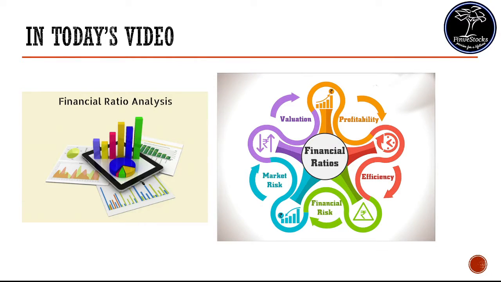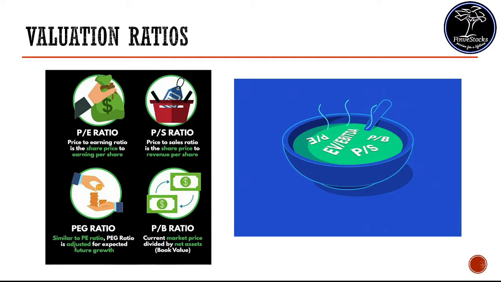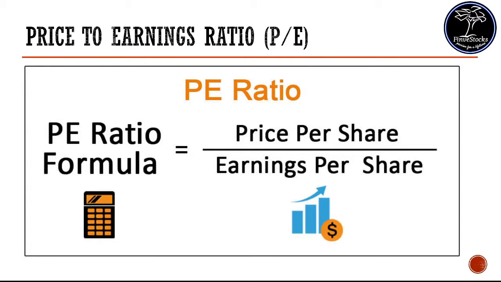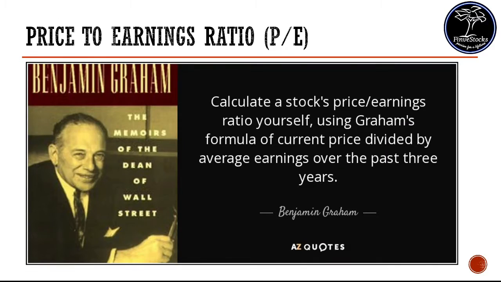For any stock analysis, we will find the first term to be checked is the PE ratio. So we will go deep into PE ratios, what is the significance, how it is important in stock market analysis. We will also see, other than the PE ratio, the PS ratio, PB ratio and PEG ratio. So let's start one by one. First, what is the PE ratio? PE ratio is the price to earning ratio, the price of the share to earning per share. This ratio was initially popularized by the legendary value investor Benjamin Graham, one of Warren Buffett's mentors.